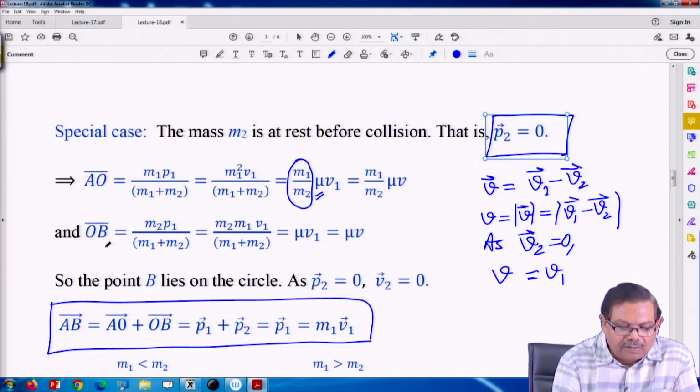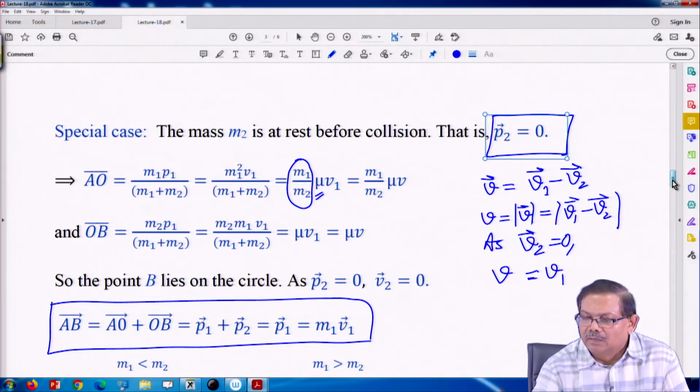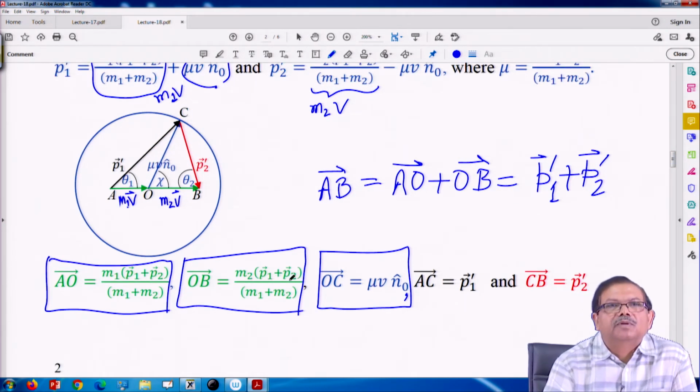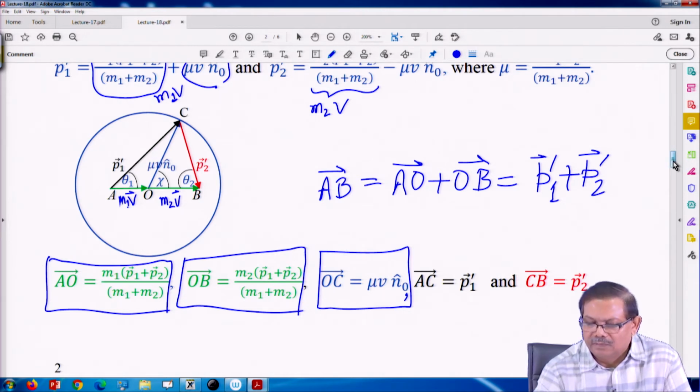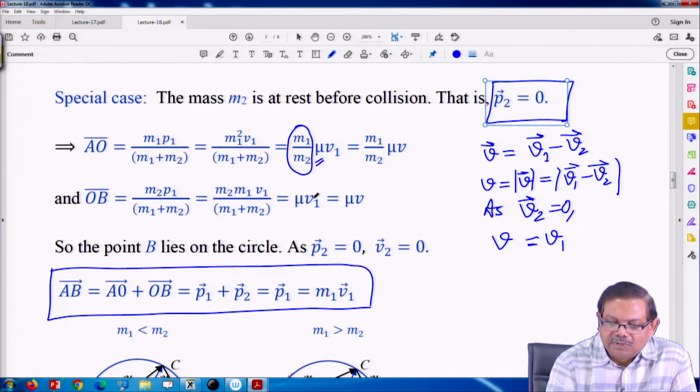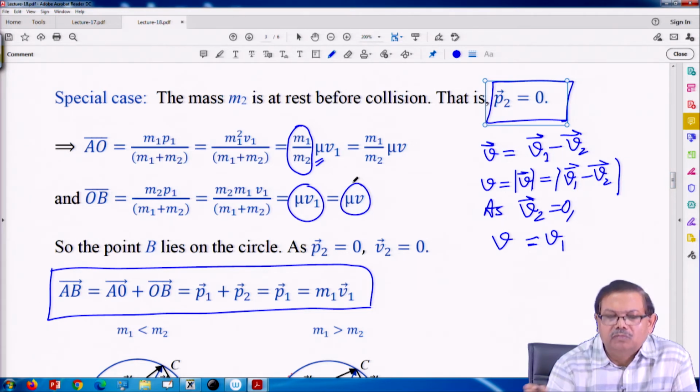Similarly, the second part OB. OB was again m2 times P1 plus P2. Now, here again P2 is 0. So, one part goes away from here and this becomes simply mu V1, which is nothing but mu v.